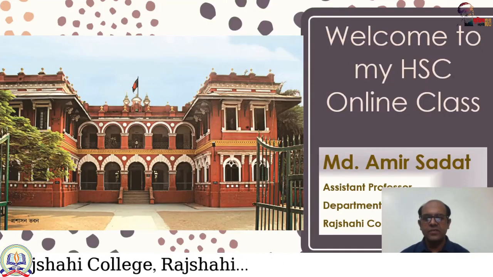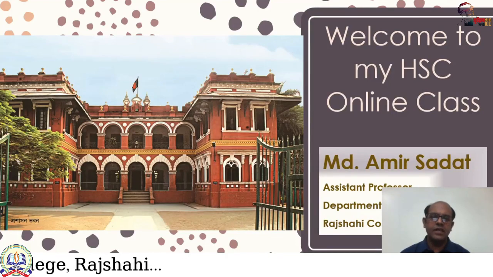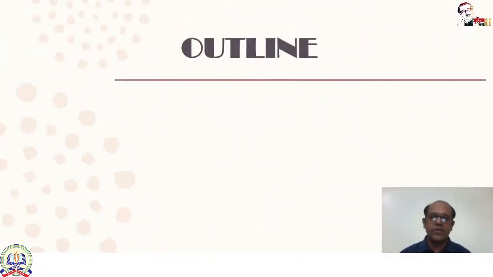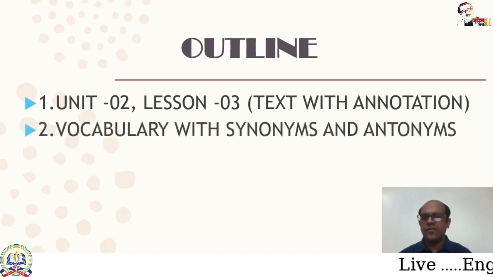Okay, dear learners, before going to discuss the text, let's have a look at today's class outline. From today's class you may learn Unit 2, Lesson 3, and I will read the text with annotation and explanation. Then vocabulary with synonyms and antonyms.